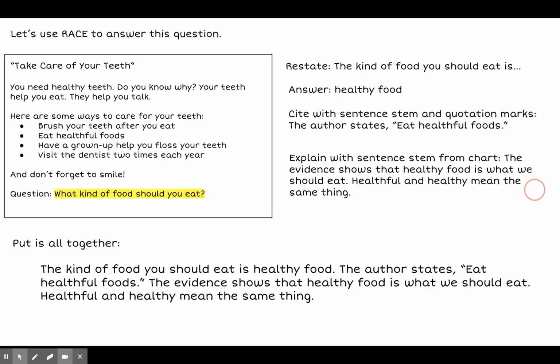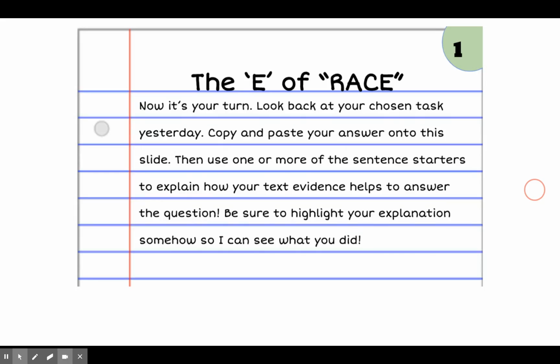So today you're going to have to explain your answer. So here's the good news. Let's look at what your task is for today. You're going to go back to whatever you chose yesterday, which one you chose to do. You've already restated the question. You've already answered it. You've already cited evidence. Now you're going to go back and explain, how does your evidence and your answer, how are they connected? How does your text evidence prove your answer?